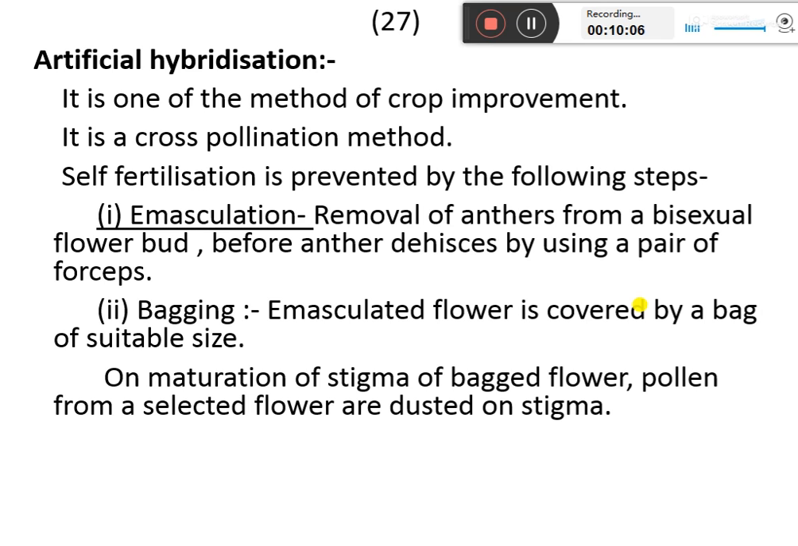Emasculation and bagging are not required if the flower is unisexual. Emasculation is not required, but bagging is required for unisexual flowers. So emasculation is one step which is not required for unisexual flowers, but emasculation and bagging are necessary for bisexual flowers.